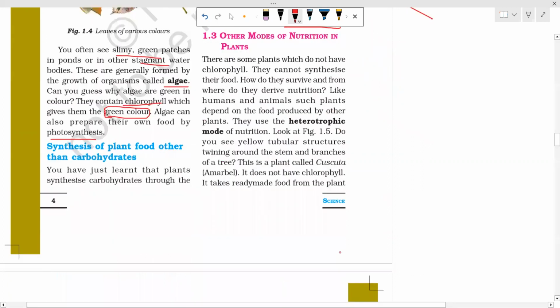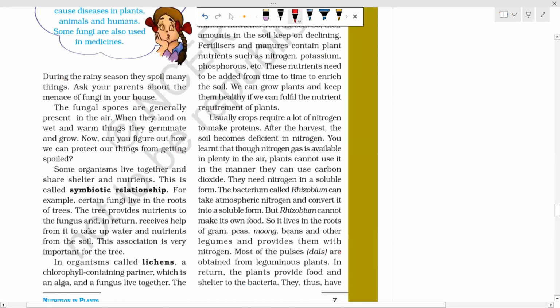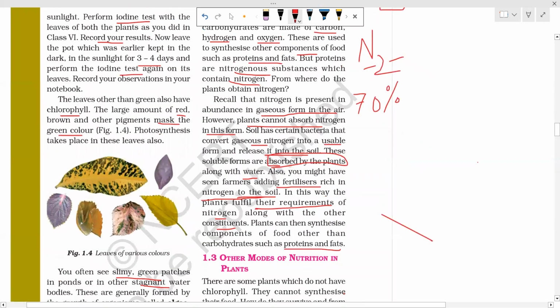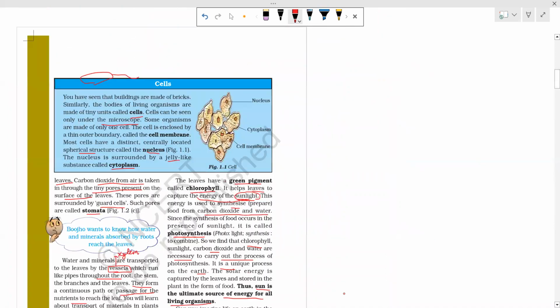So other modes of nutrition in plants, we will read in the next class. Most probably in the next class, we will complete this chapter and then in the next chapter, that is nutrition in animals. Okay, till then, thank you, bye bye, and take care.